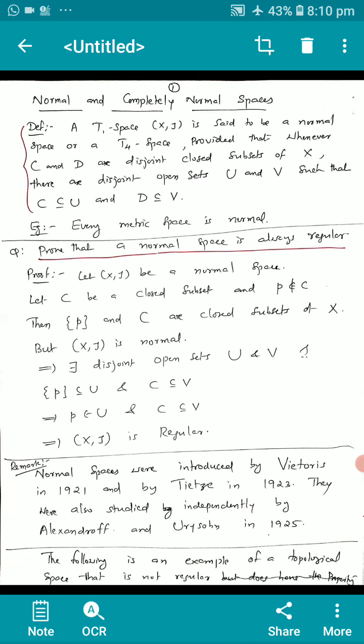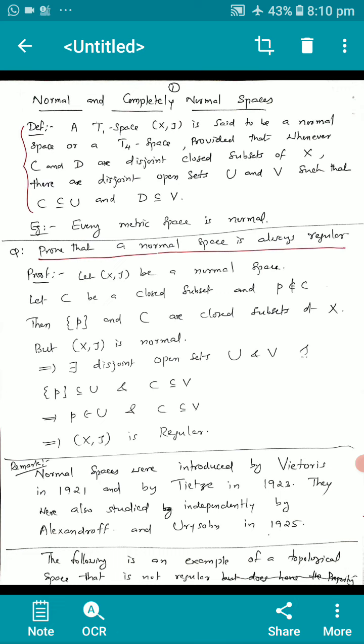Example: every metric space is normal. And there's a question: prove that a normal space is always regular. That is, a T4 space is always a T3 space.